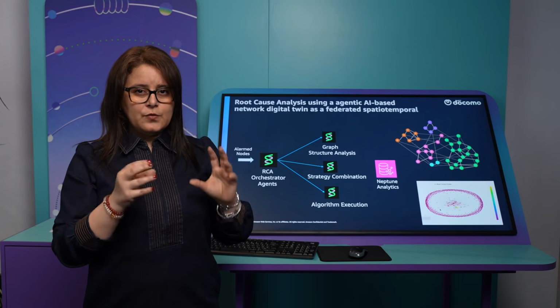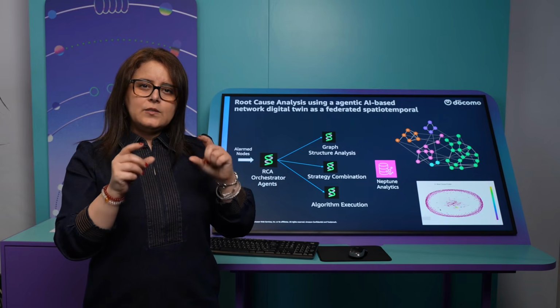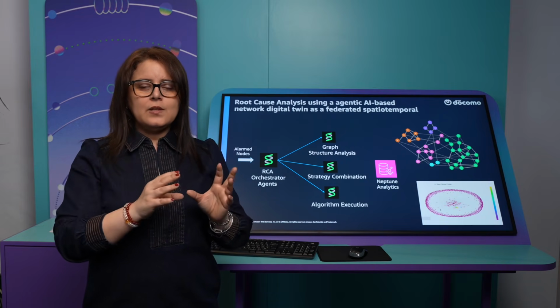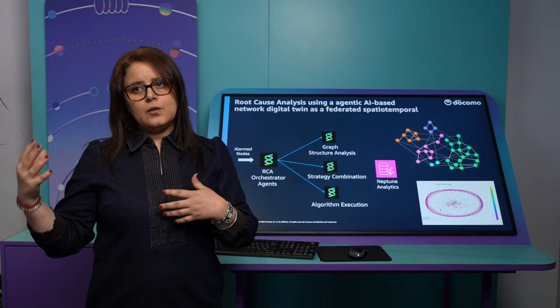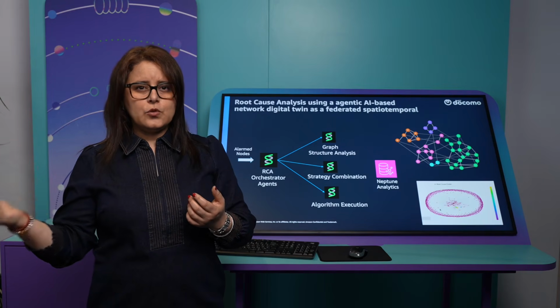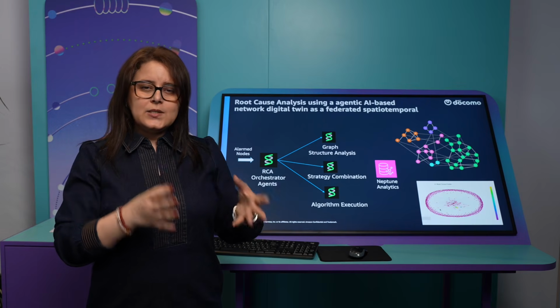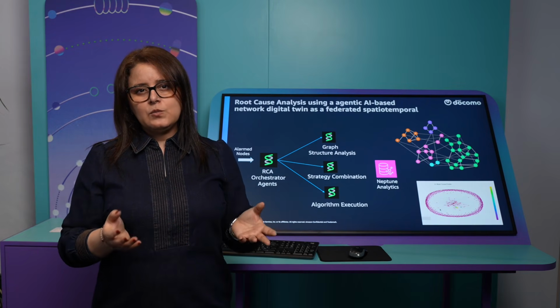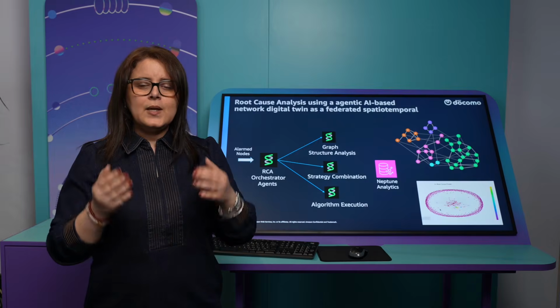If the incident is complex, which is very frequent in the network today, then the agent will automatically extract the topology at that time frame of the occurrence of the event, identify the subgraph of failure, and based on that, trigger the right graph analytics algorithm that is most suitable to that subgraph of failure. So we are moving from rule-based management of the root cause with graph analytics into agentic-based graph algorithm selection, which is a game changer. So we don't need to hard code the algorithm. The agent will discover the topology, discover the subgraph of failure, and decide which cascade of algorithms needs to be done.